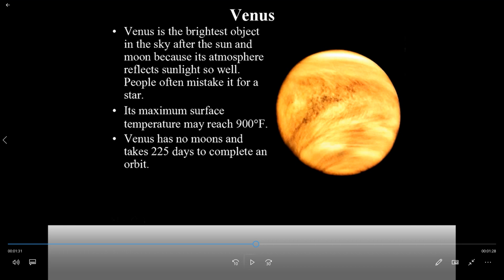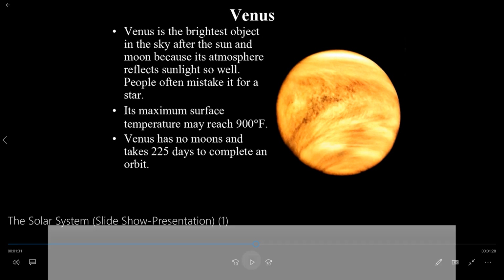Second point of the planet Venus is its maximum surface temperature may reach 900 degrees. Venus has no moons and it takes 225 days to complete an orbit. Okay, next we'll see.